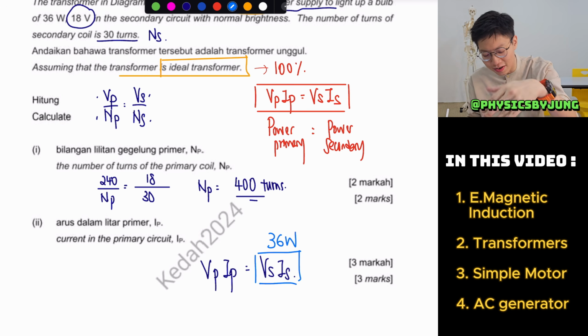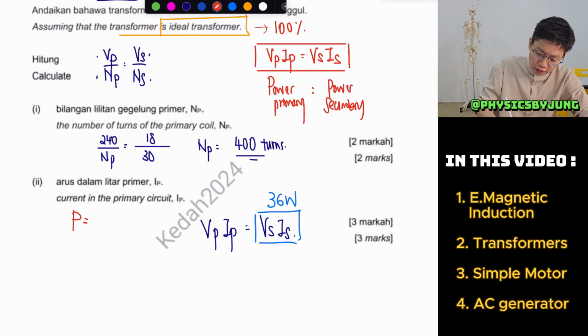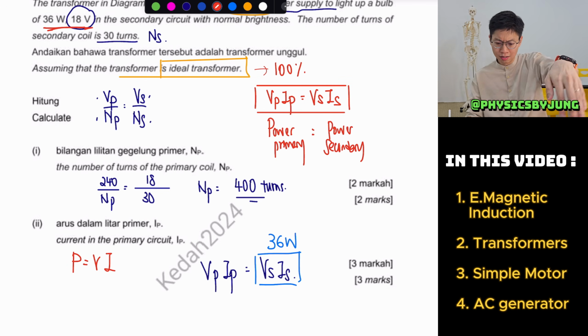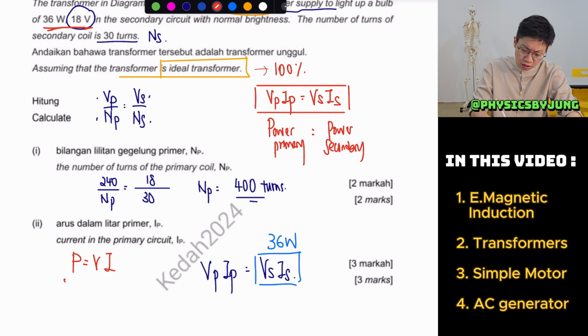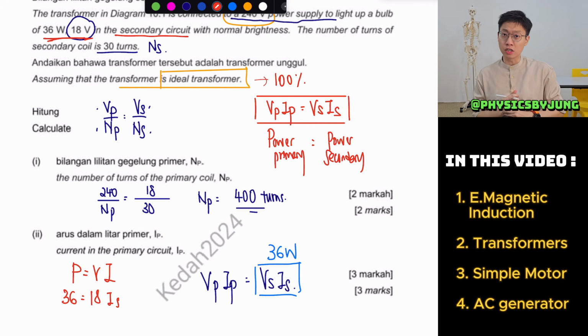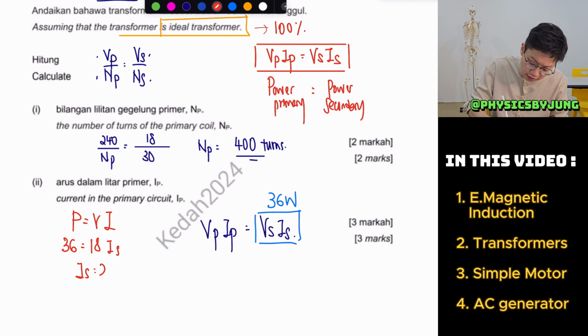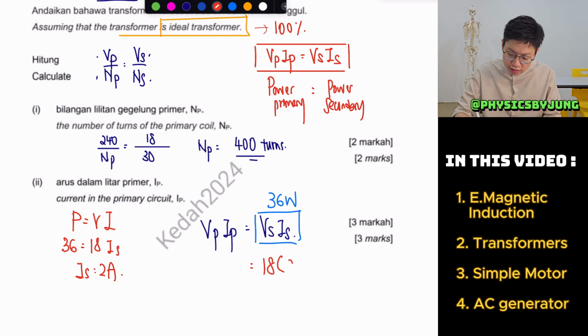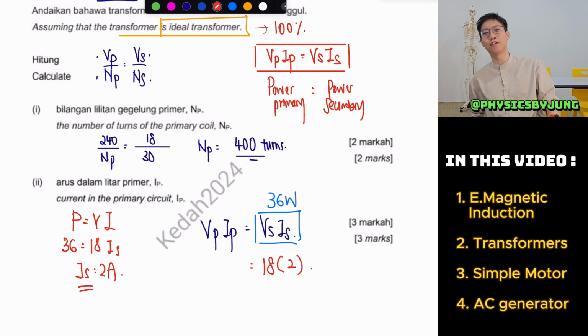But sometimes some people are very clever. You know what they will do? They will take P equals VI. They calculate the current IS in the secondary circuit first. So they take 36 equals this, and calculate IS equals 2 ampere. Then when they come back here, they take the 18 and multiply by the secondary current. Of course, you get back 36 because you used the 36 to calculate the 2, right? You get back the same thing.